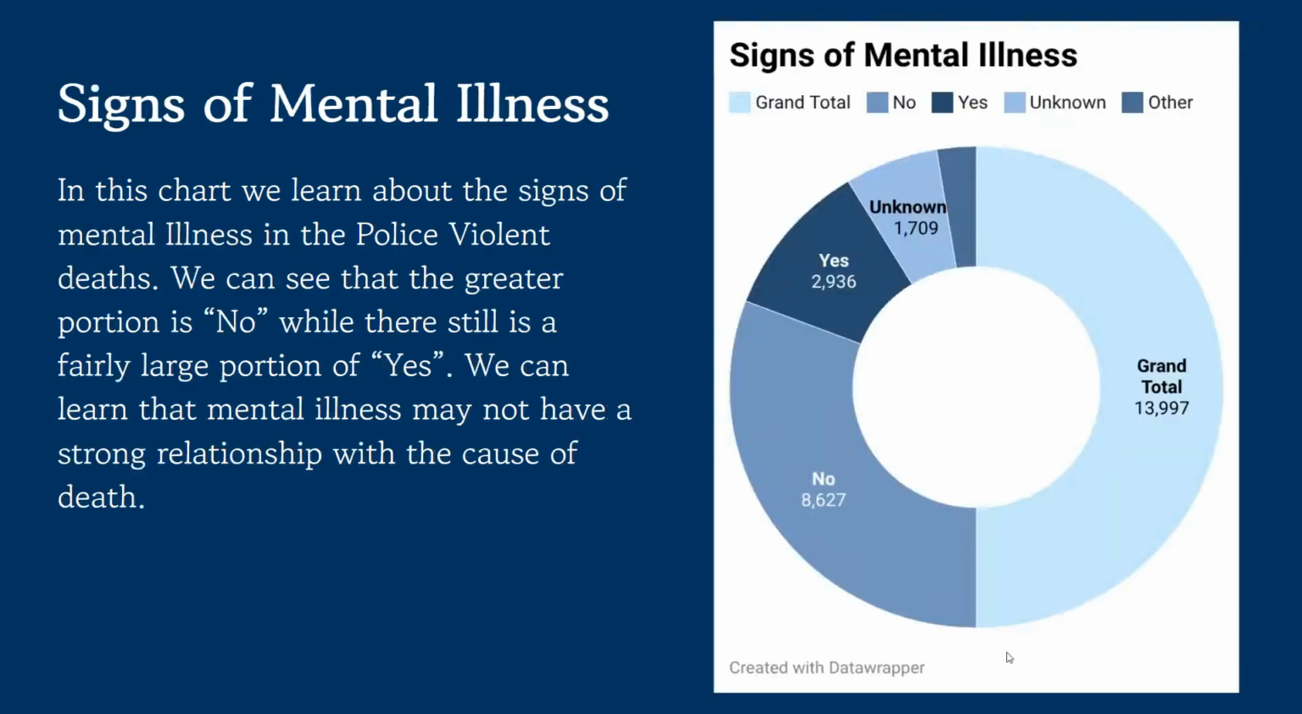And so going to the next chart, I took signs of mental illnesses. So I wanted to kind of see what mental illness had an effect to the causes of death. And so in this chart, we learn about the signs of mental illness in the police violent deaths. We can see that the greater portion is no, while there is still fairly a large portion of yes. So we can learn that mental illness may not have a super strong relationship with the cause of death, but there is still a little bit of correlation with that.